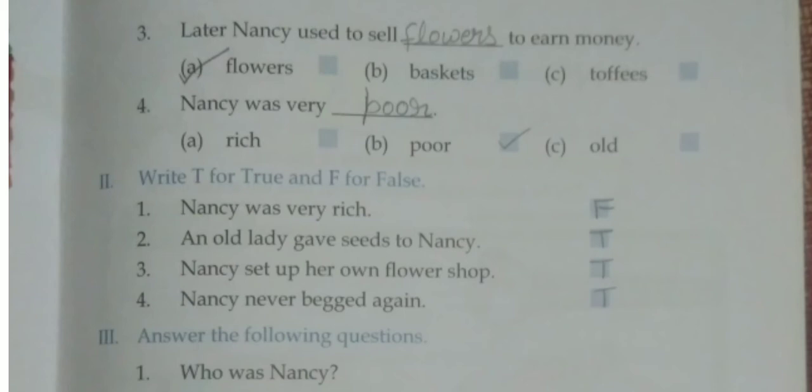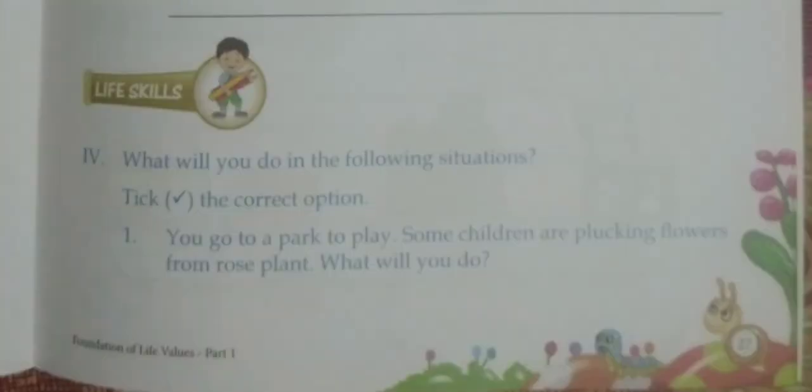Now we will leave this question answer term and come to the life skills. On page number 27, you can see what will you do in the following situation. You have to tick the correct option. For the first, you go to a park to play.